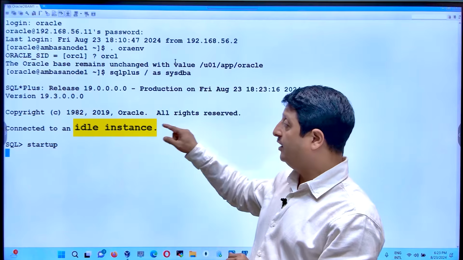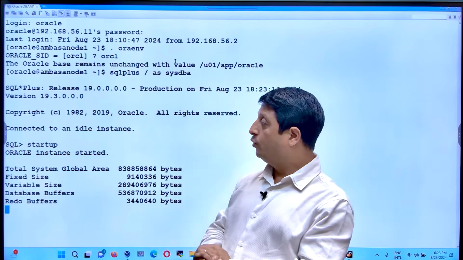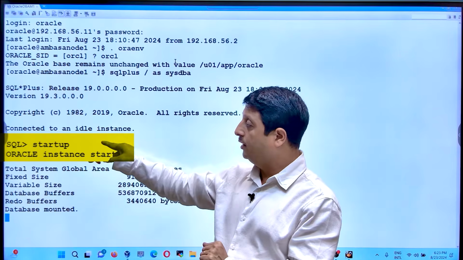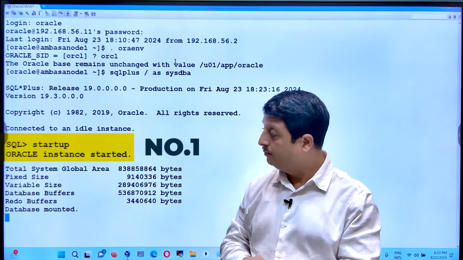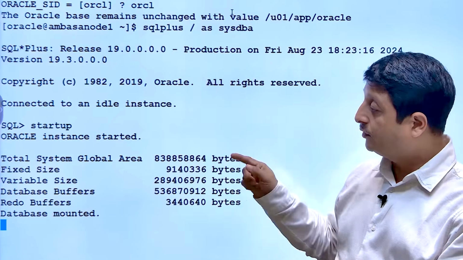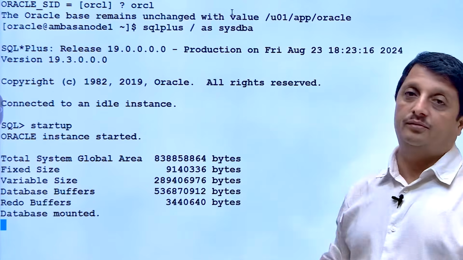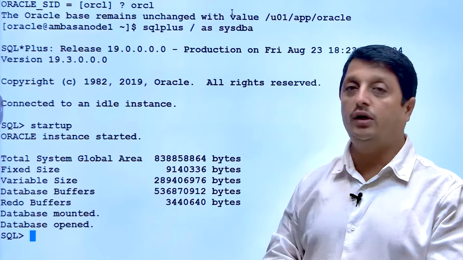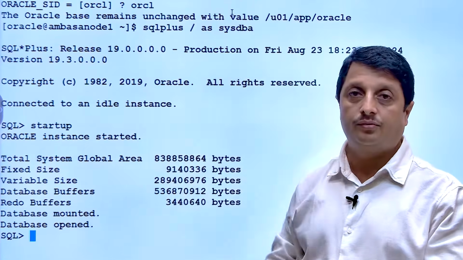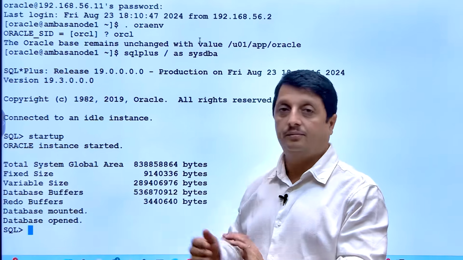So now here it says that it is an idle instance. Idle means it is not yet started. So what we are doing, we are just giving a startup command. The startup does: Oracle instance started, number 1, database mounted, number 2, and after database mounted, it will show you database open. So wait for a while. Yeah, it is now showing database open. So the stages will be Oracle instance started, database mounted, and database open.